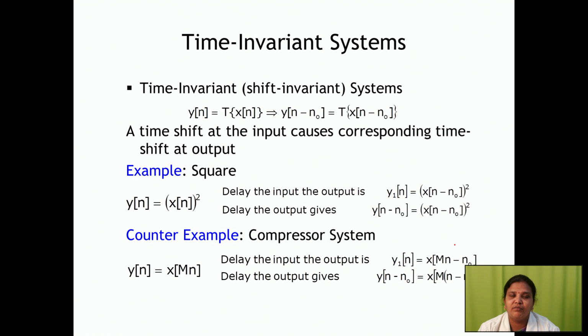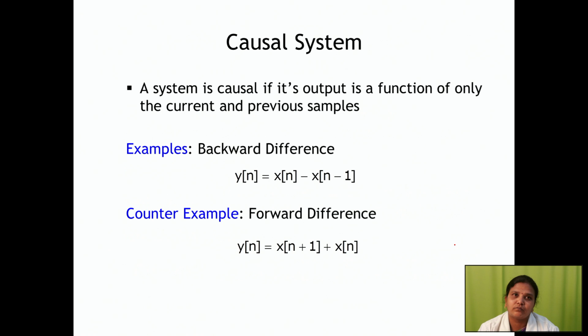Time invariant system, with respect to time, it should not change the system behavior, that is, it should not have a shift variance. So if it doesn't have it, that is your time invariant system. If it depends upon the time and your system behavior is changing, that is your time variant system.